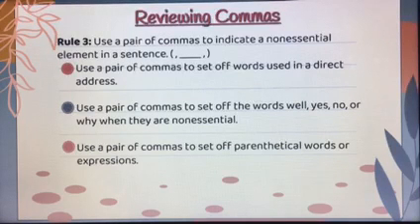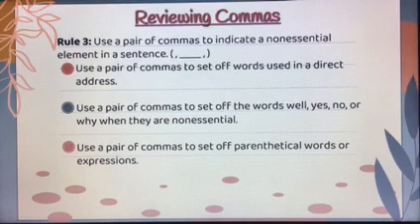So a parenthetical expression is just a comment or an extra, an added explanation when your sentence is already complete. An easy way to remember the term is to think of it as an expression in parentheses, something added which is not essential and can easily be removed. Instead of being separated from the sentence by parentheses, it is separated by a pair of commas.